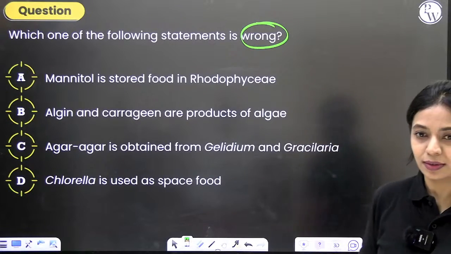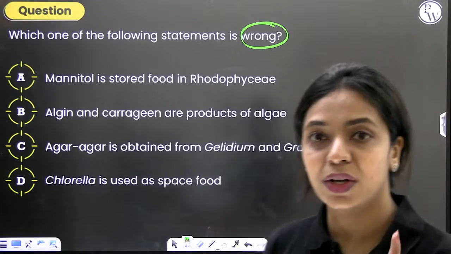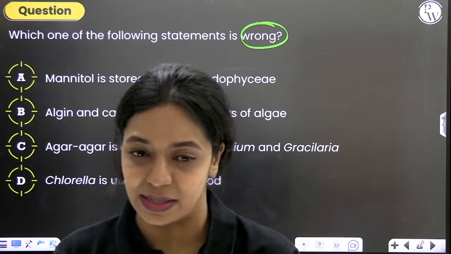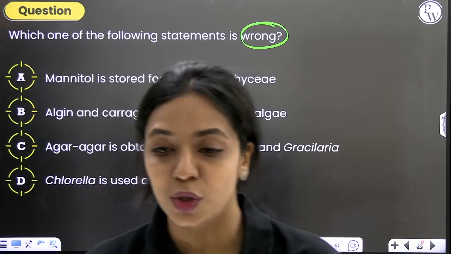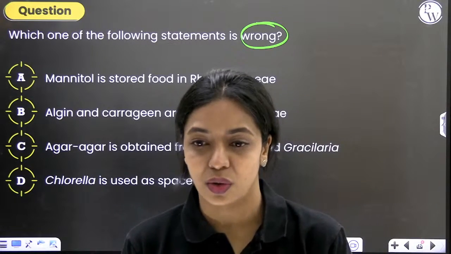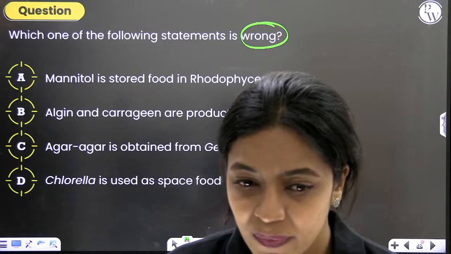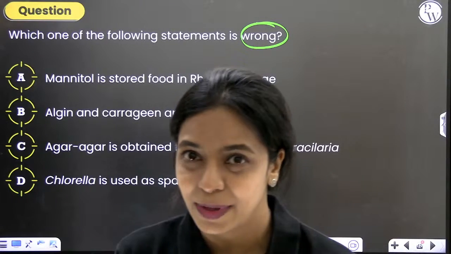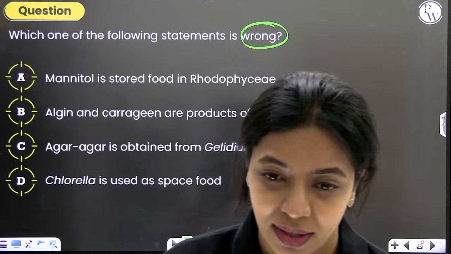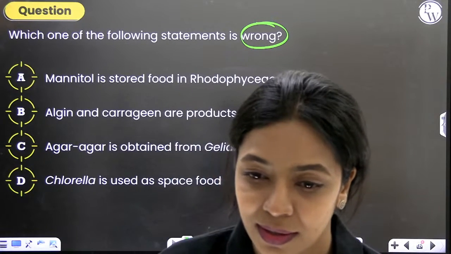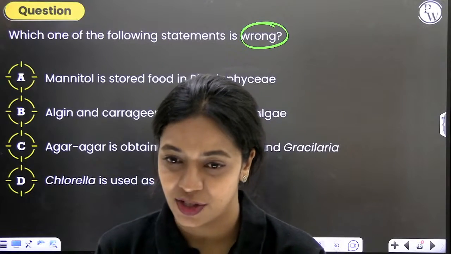Why do you think it's wrong? If mannitol is not the stored food in Rhodophyceae, mannitol is the stored food in which group of algae? Tell me in the comments. Mannitol is the stored food in which group of algae? Right, in Phaeophyceae. In Rhodophyceae, which is the stored food? Let me know in the comments. Is it starch? Is it laminarin? Is it mannitol? What is it? In Rhodophyceae, I want the full name. It is Floridean starch, correct.